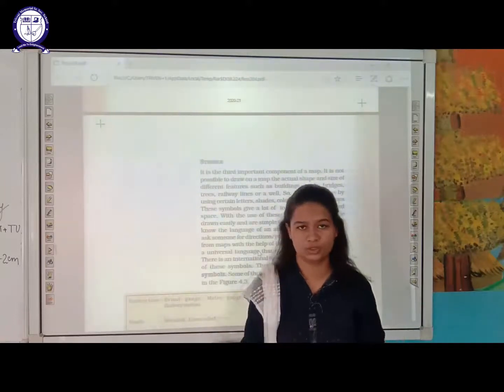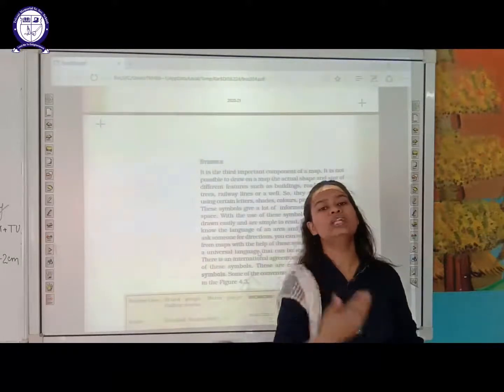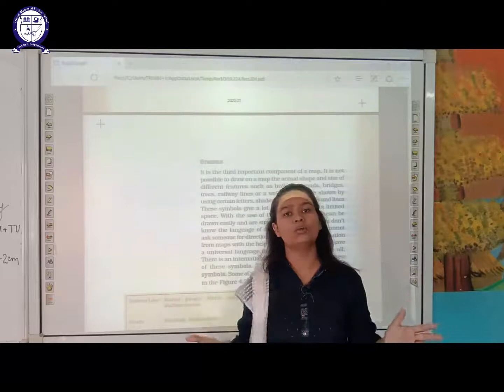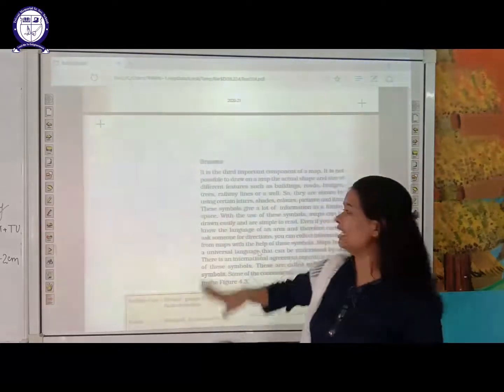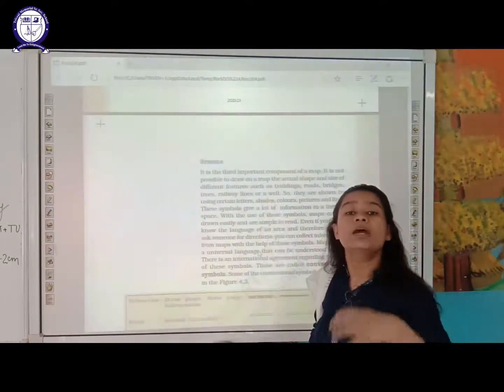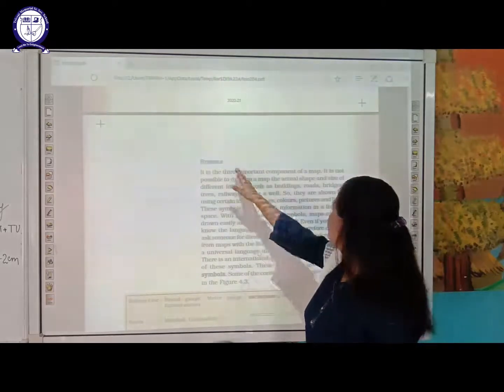No, that is not possible. Even for mountain features, is it possible to draw the whole mountain region on that small piece of paper? Not possible. So, as real representation is not possible, we represent them pictorially or with the help of images called symbols.